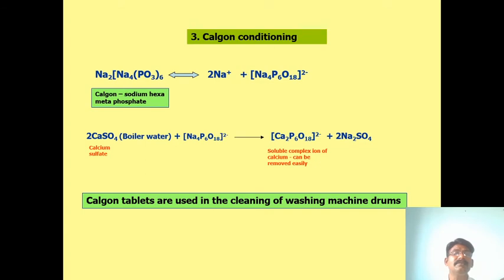And the calcium reacts with the Na4P6O18 to form a soluble complex ion of calcium. It can be easily removed. It is soluble. So this is best used in washing machines. Calgon tablets are used in the cleaning of washing machine drums. So the Calgon tablets are available in the market.